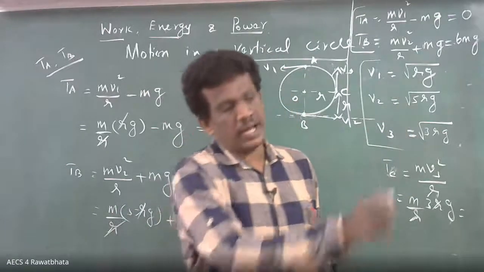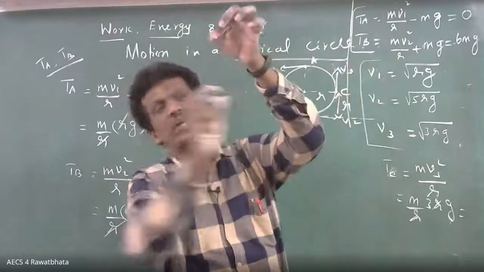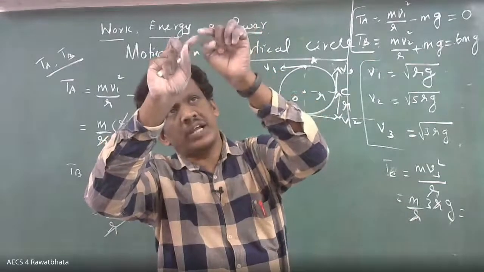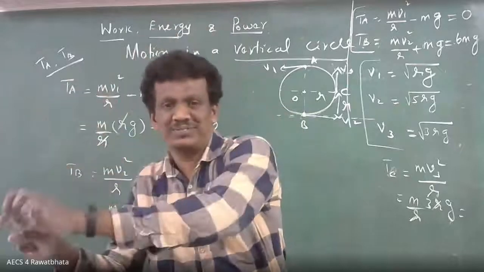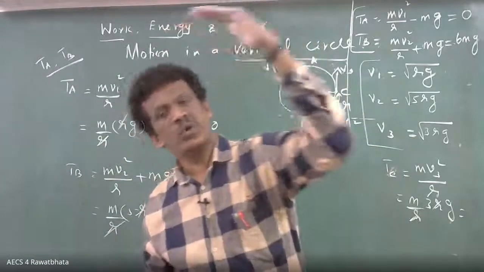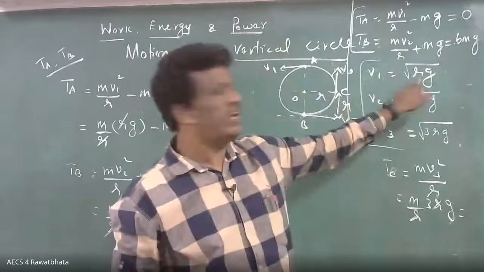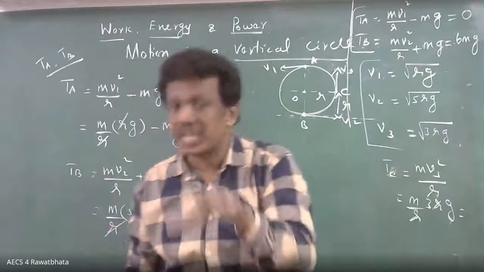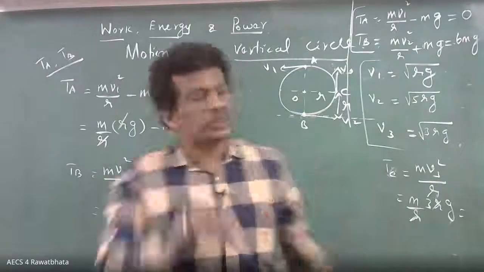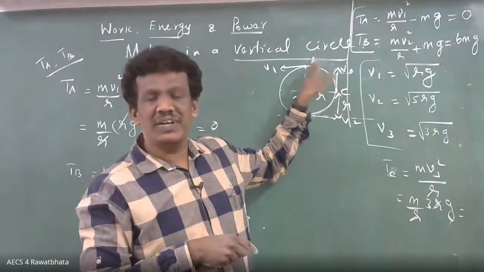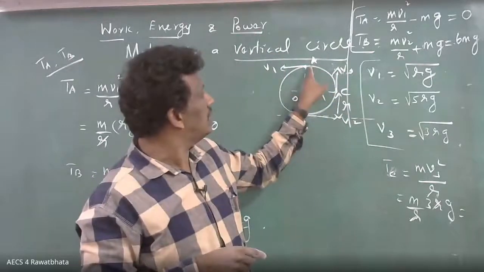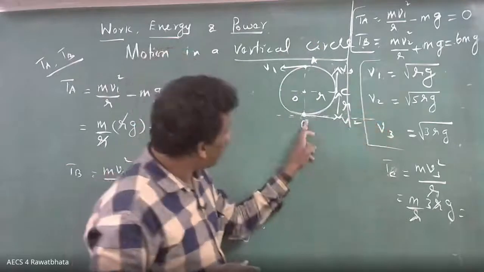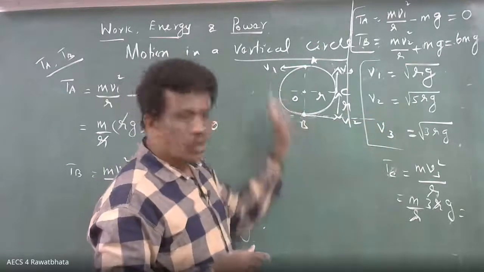After that, what will happen? Once it reaches the top, even if you don't give speed, automatically due to inertia it will come down. From top to bottom, no need. That's why we tell minimum speed here. To maintain vertical circular motion, even no speed is needed at the top. Once it reaches there, automatically it will come down. But from bottom to up, you want to move.